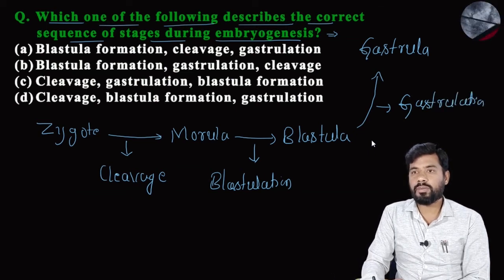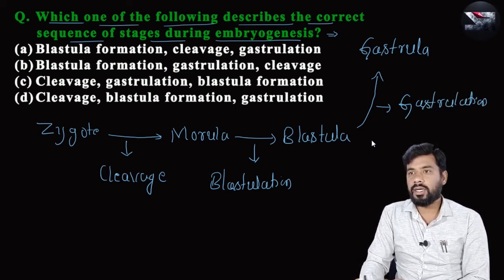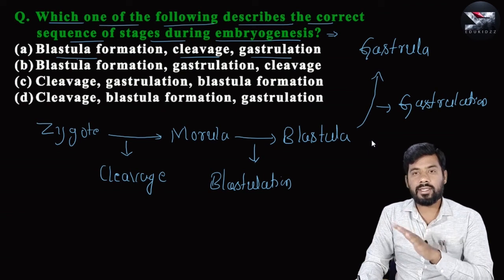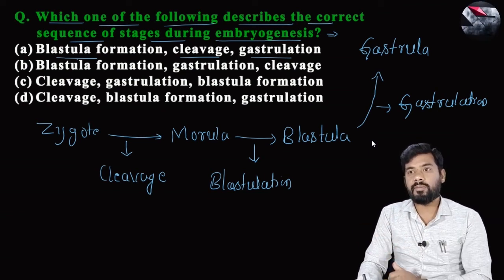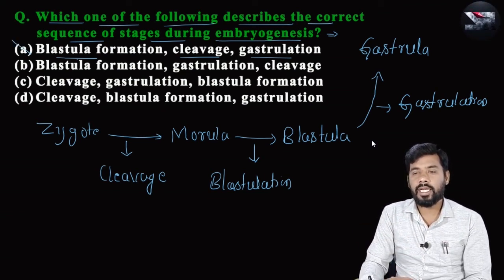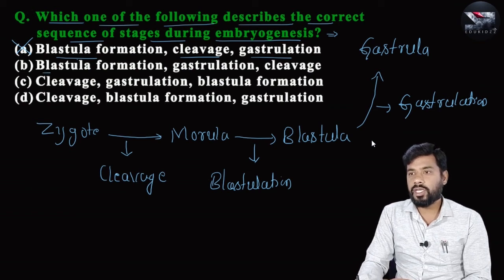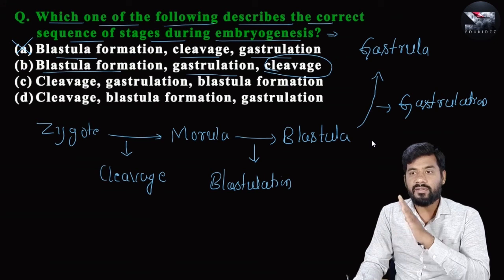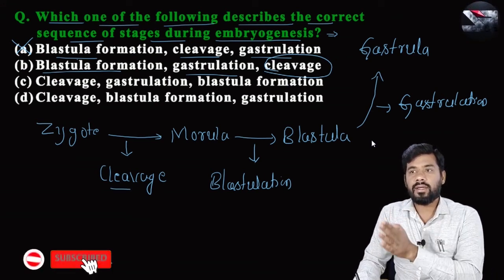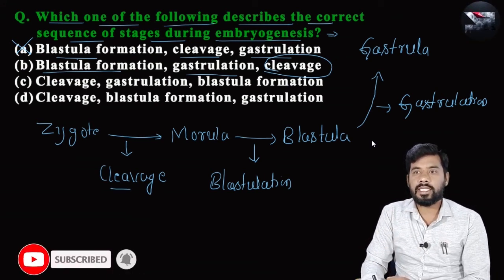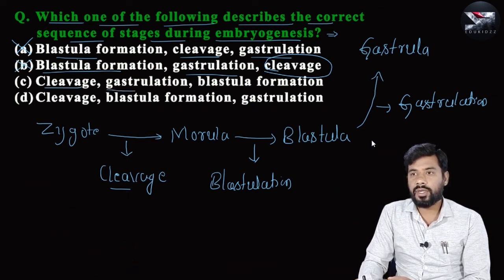If you take the options, option A says blastula, cleavage, gastrulation. Here the blastula forms after cleavage, not before, and hence option A is incorrect. Option B: blastula formation, gastrulation, cleavage. Here cleavage is given in the 3rd position. First cleavage occurs, then you see morula and blastula, and hence option B is also incorrect. Option C: cleavage, then gastrulation.